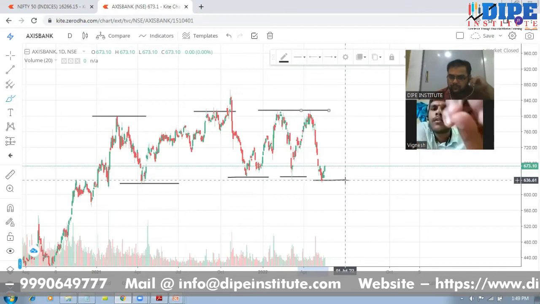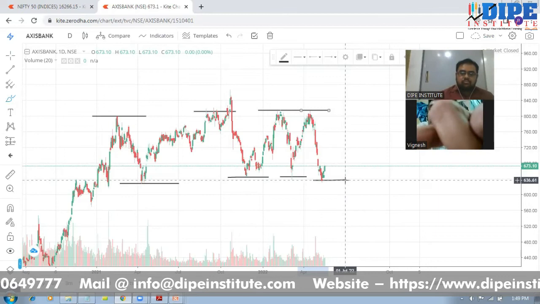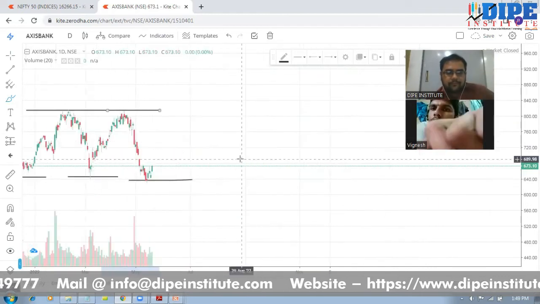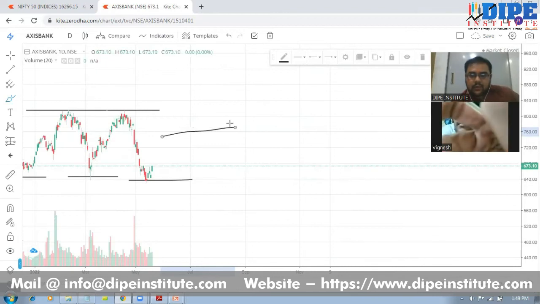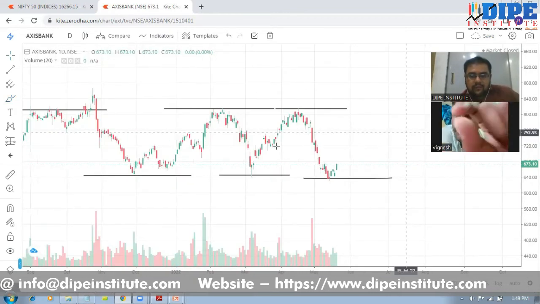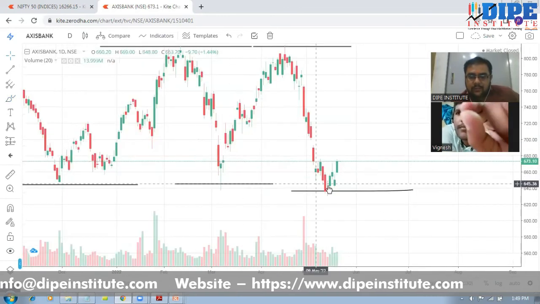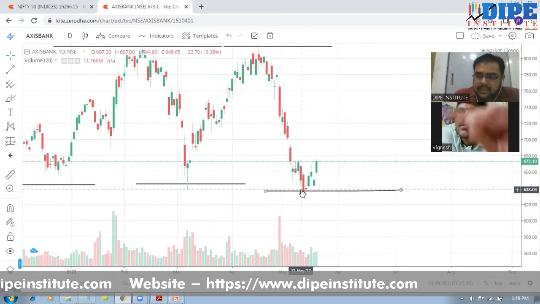Sir, how can we predict whether these lines will hold or will go down? So you can predict in this way. As I told you, there is a green candle and a red candle, right? If this line is not getting broken by a red candle and again a green candle is coming, that means there is a reversal.